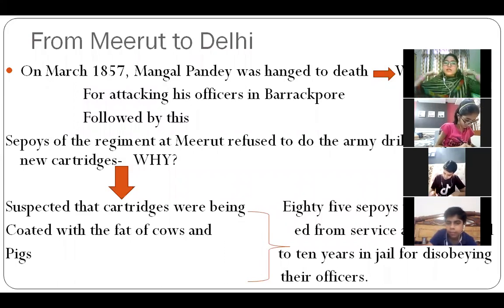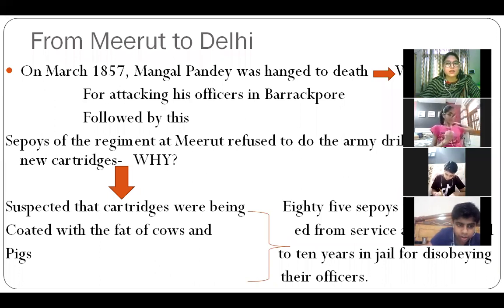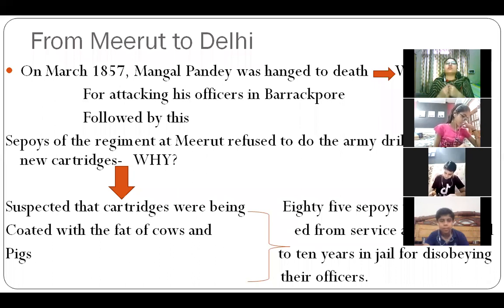Discrimination, yes, discrimination was there. Very good, that is the right word. Discrimination was there, means the British were getting good allowances and the Indians were not. So that led to conflicts between the Indian and the British sepoys. So Mangal Pandey was hanged to death in 1857 just because of attacking some officers in Barrackpur.